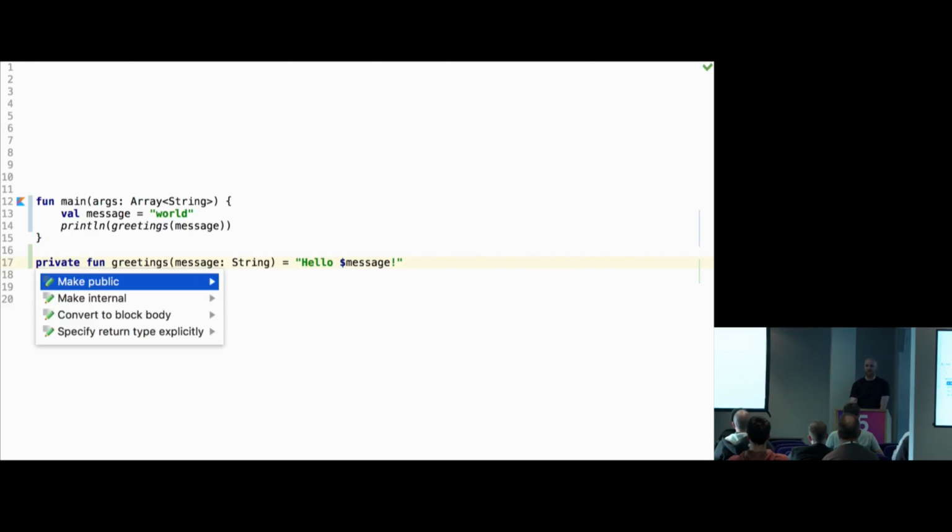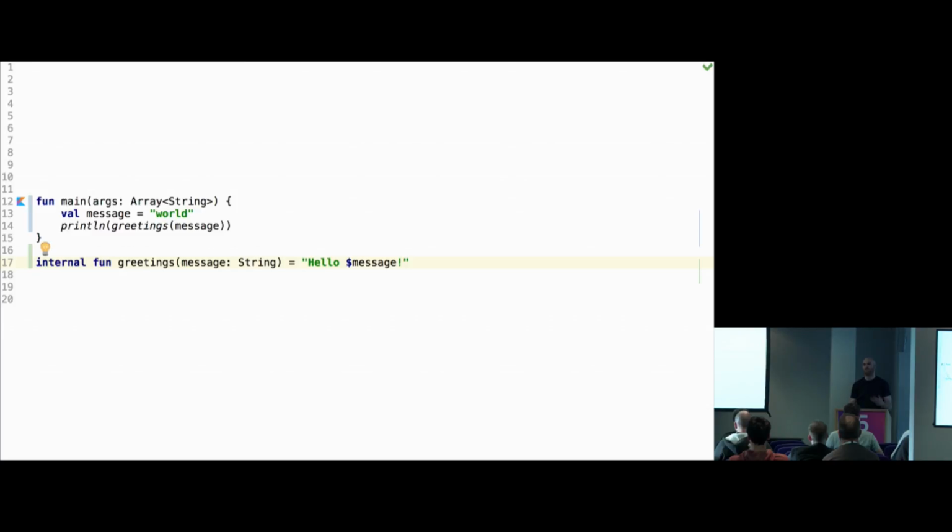Unlike Java, there is no protected, but there is the internal thing, which should be familiar to C# developers, which means it's visible only within this assembly or compilation module. So I'll remove all of this.